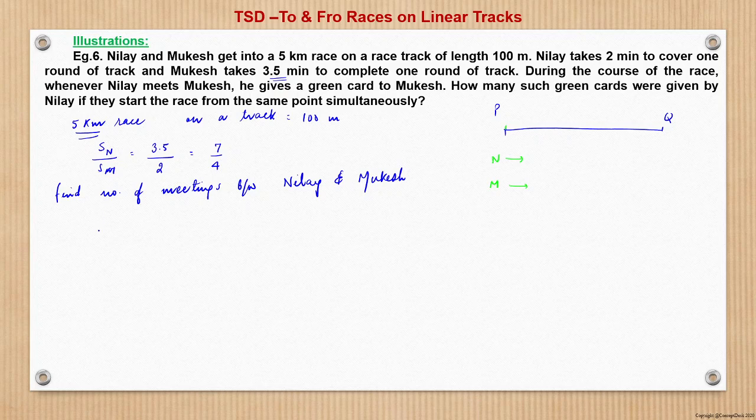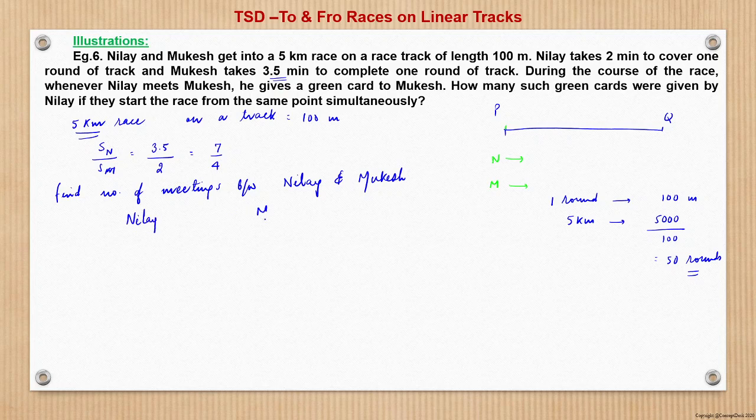So to cover 5 kilometer, now see, one round of track is 100 meter. So 5 kilometer will be how many rounds? That will be 5000 meter upon 100 meter. So this becomes 50 rounds, right? So basically Nilay has to take 50 rounds to win this competition.